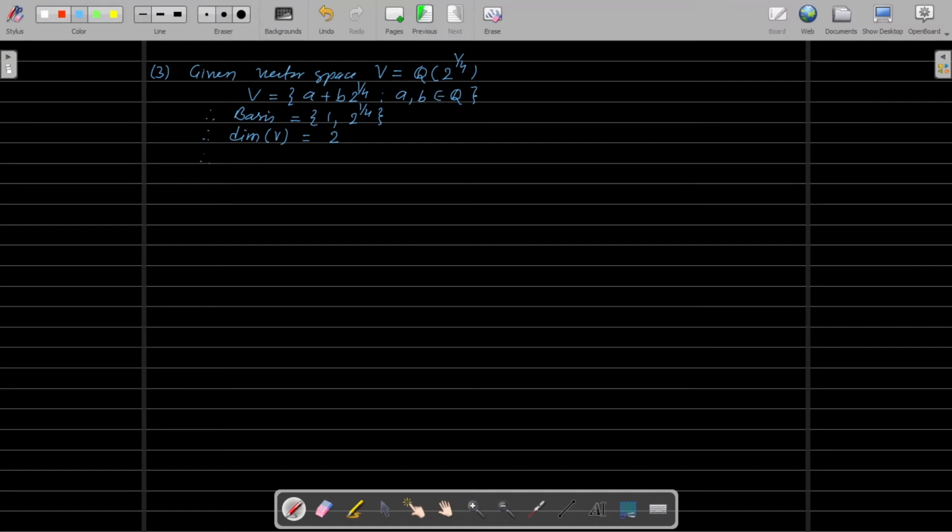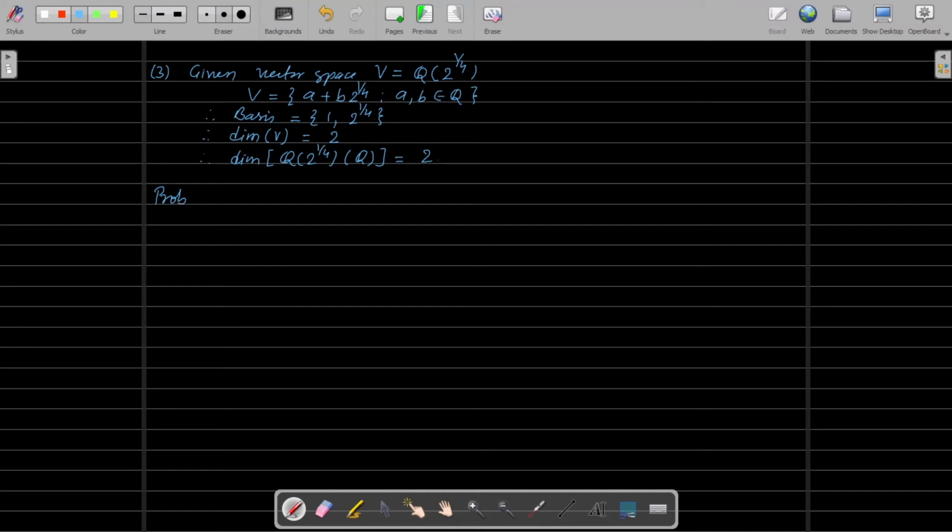Therefore, the dimension of the vector space Q generated by the element 2 raised to 1 by 4 over the field Q is equal to 2.